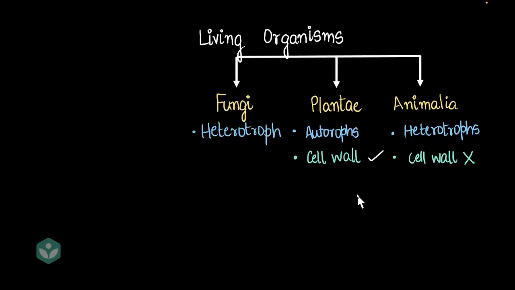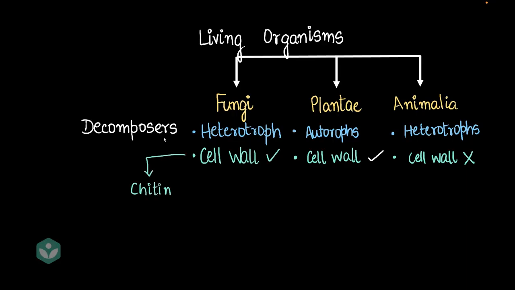Fungi are heterotrophs. Fungi are actually decomposers. Fungi don't eat living organisms like animalia may. Fungi eat dead organisms. They are decomposers of dead and decaying organic matter. Fungi have a cell wall. Now there's one interesting fact about the cell wall that fungi have. It's not made of cellulose, it's made of chitin. It's a little different from cellulose.